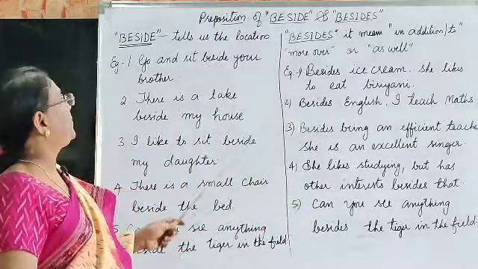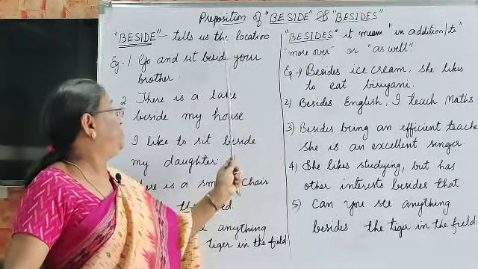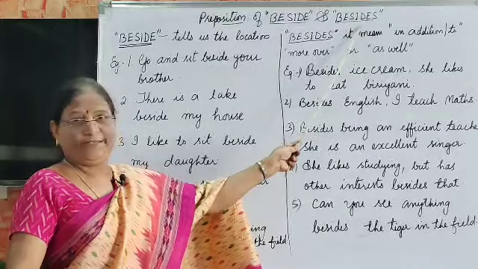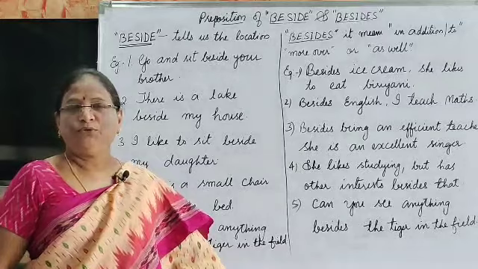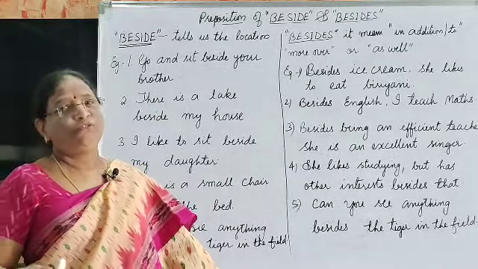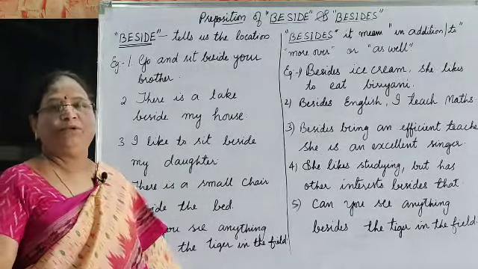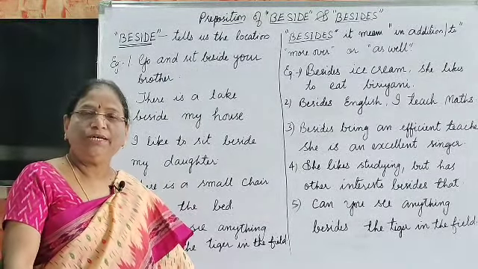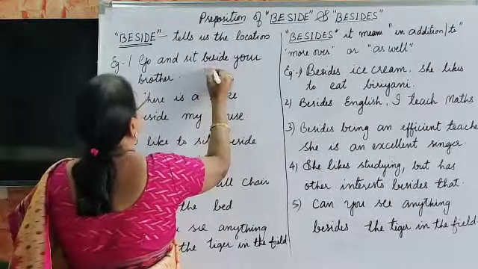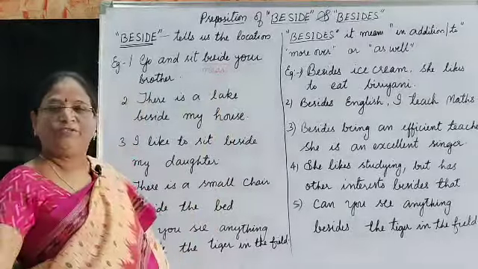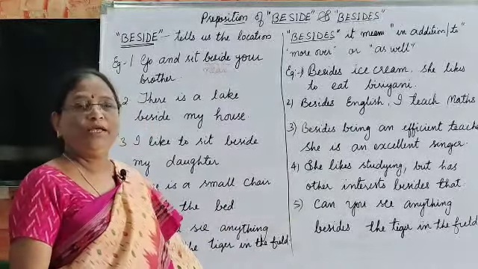So let us see here what are the uses of the prepositions beside and besides. Beside tells us the location of something. For example, go and sit beside your brother. Here the meaning of beside is near or next to.